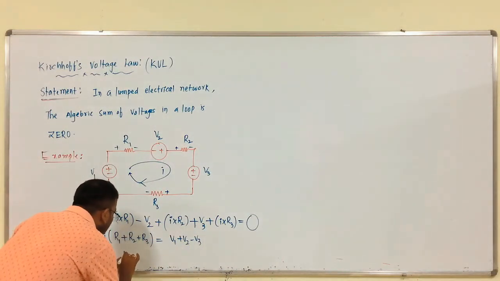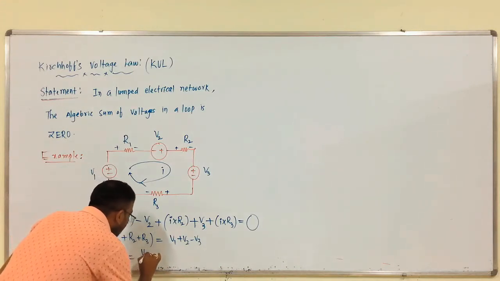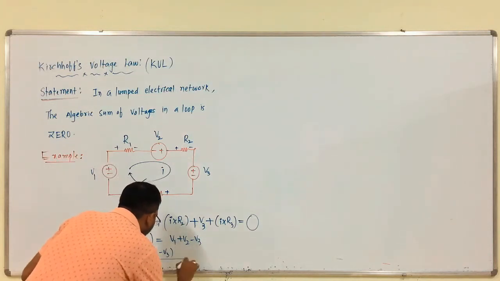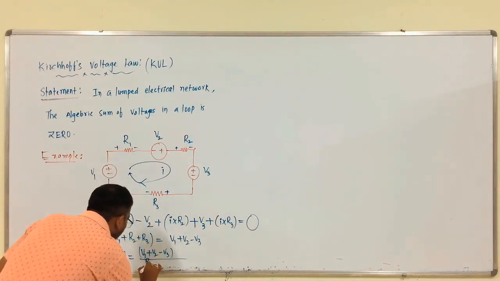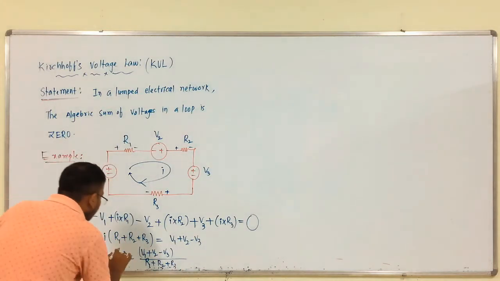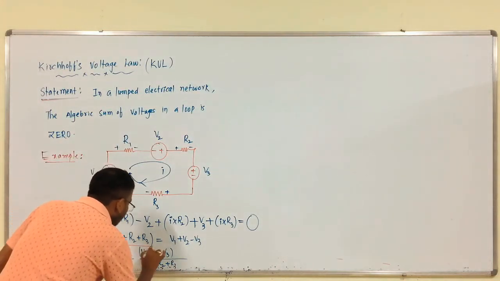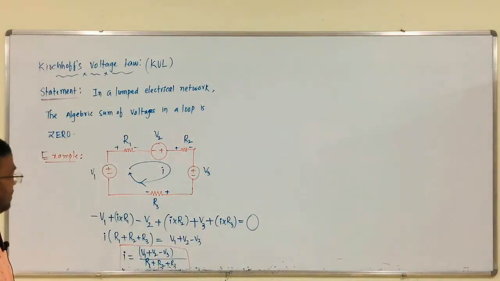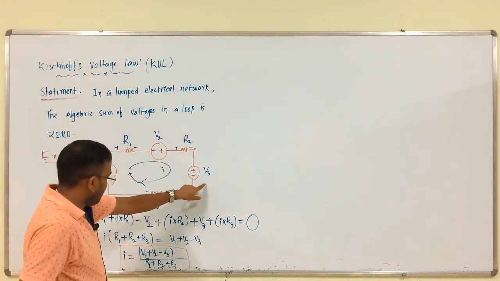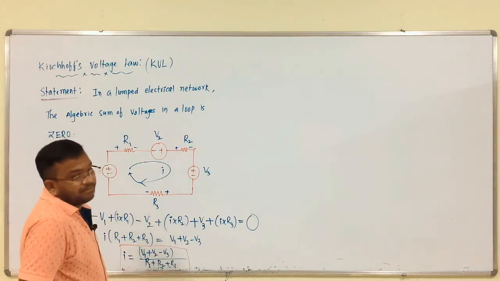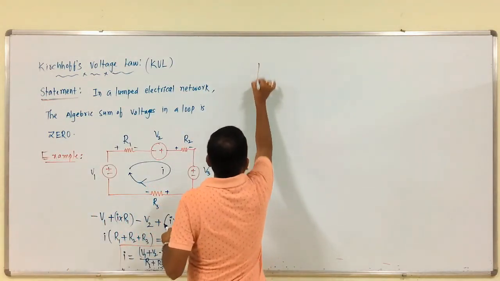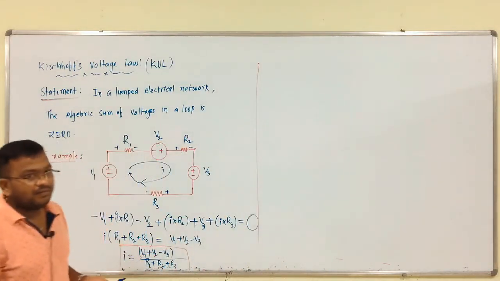From this, I is equal to what? V1 plus V2 minus V3 divided by R1 plus R2 plus R3. This is the current in the circuit. That is it. Simple.